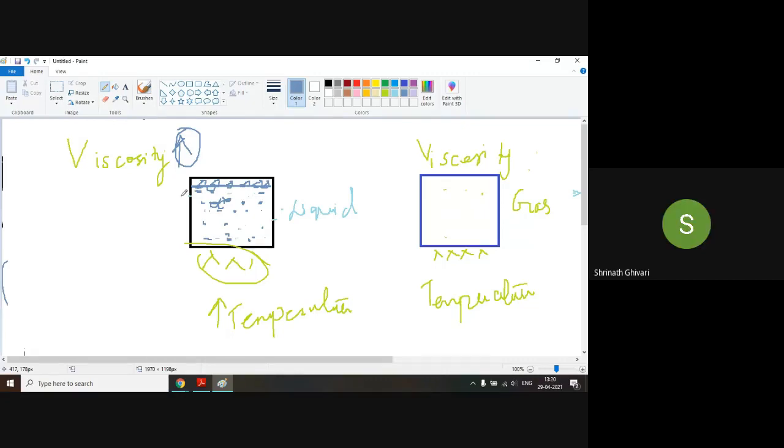Viscosity decreases. Why? Because with the increase in temperature, the cohesive force of attraction between the molecules goes on decreasing, so the molecules become free and start moving here and there. So viscosity decreases as temperature increases.